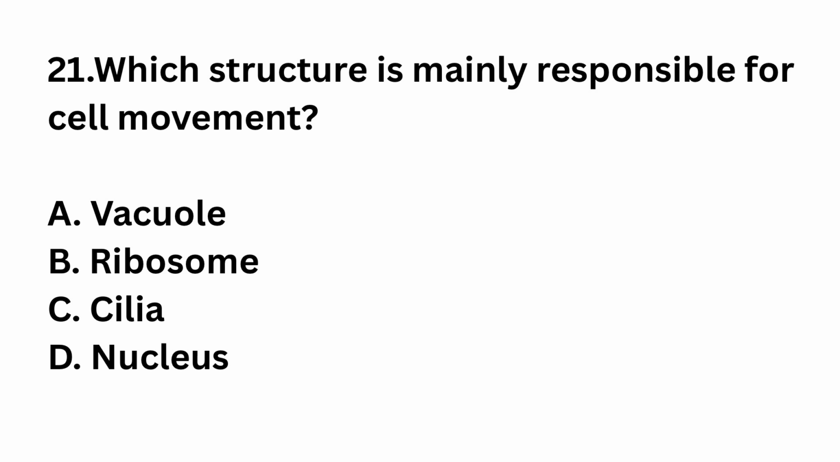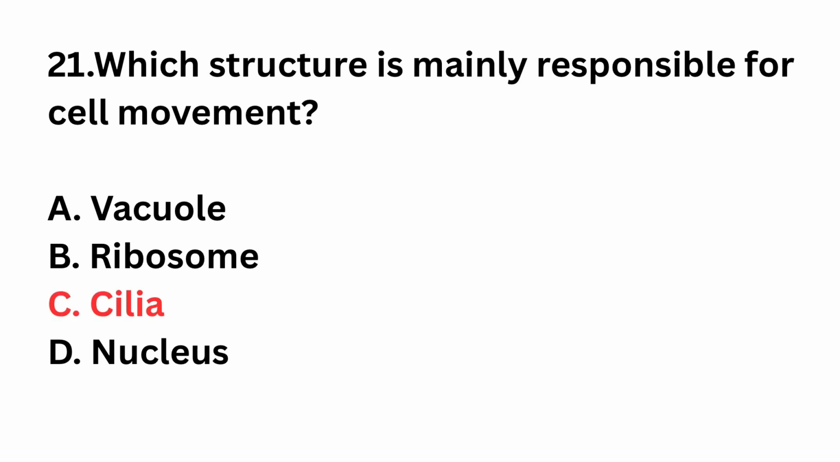Question number 21. Which structure is mainly responsible for cell movement? Vacuole, ribosome, cilia, nucleus. The right answer is option C, cilia. Cilia aid in cell movement.